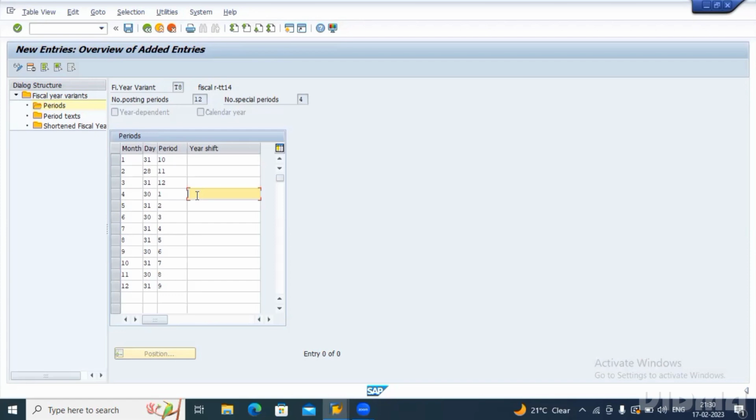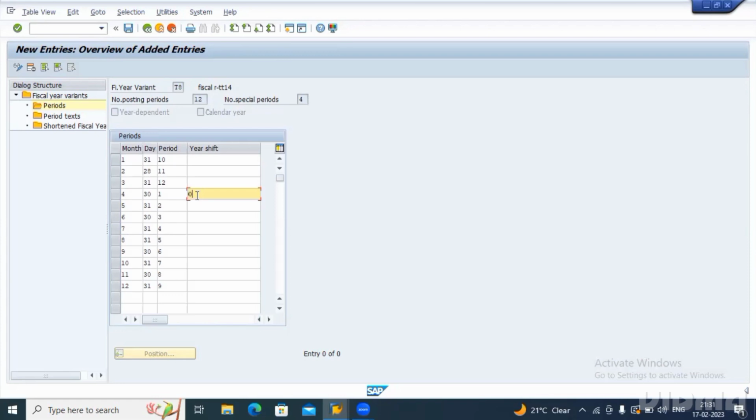But still I want to consider them as 2022 in SAP. I want to show them in the SAP system as one year. So how can we do that? I will show you. Basically April is in the same year 2022, right? So that means year shift, no year change.